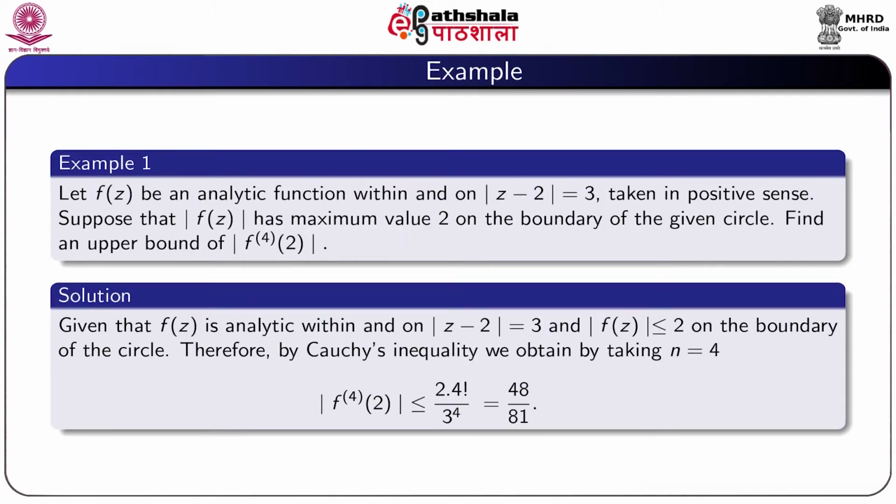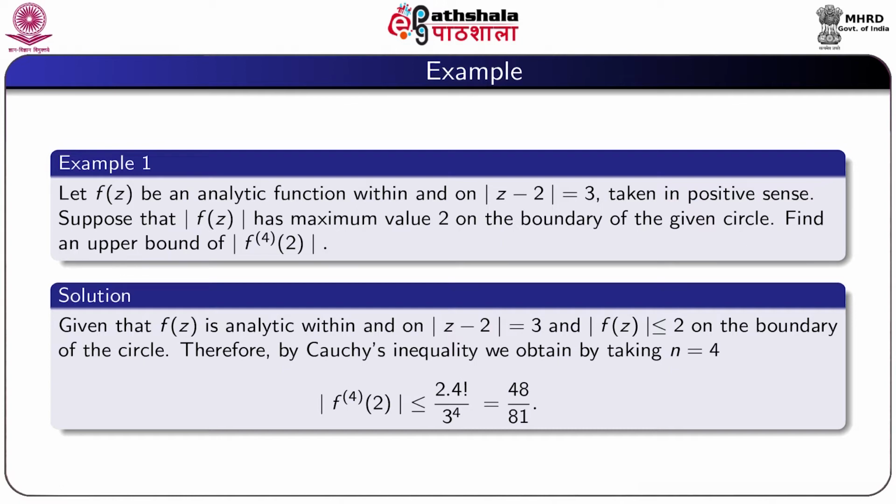So now we consider an example. Let f(z) be an analytic function within and on a circle having center at 2 and radius 3, taken in positive sense. Suppose that modulus f(z) has maximum value 2 on the boundary of the given circle.